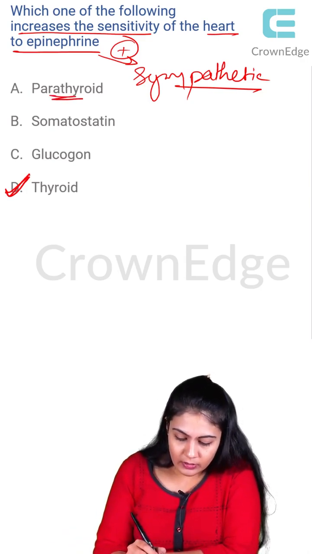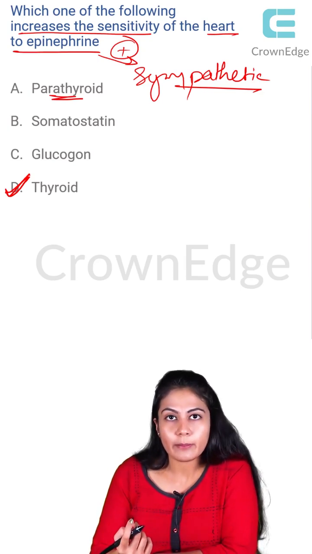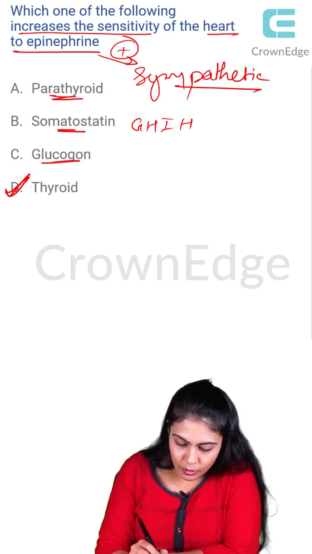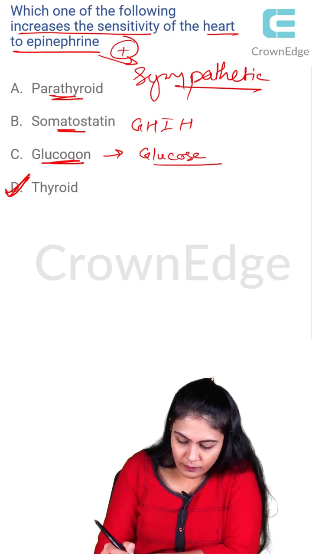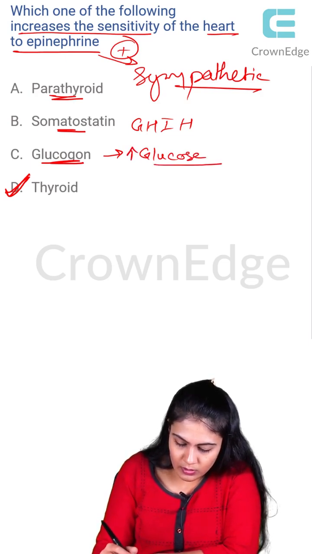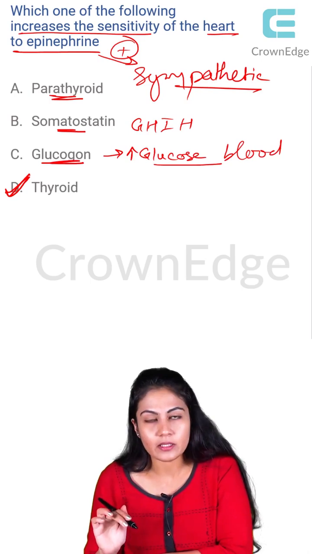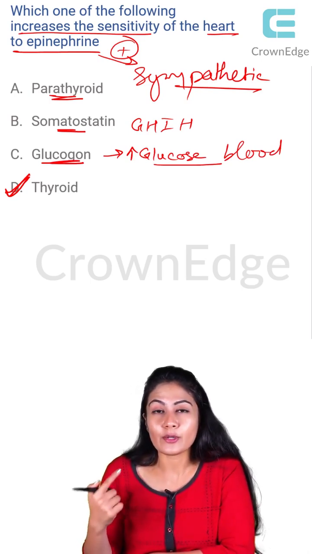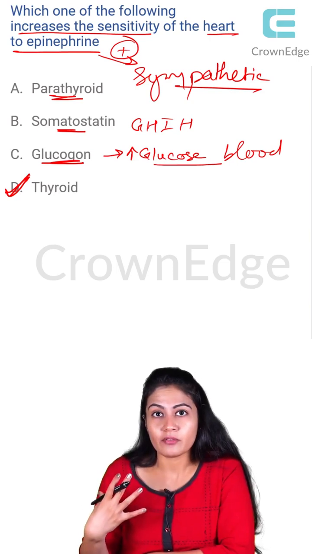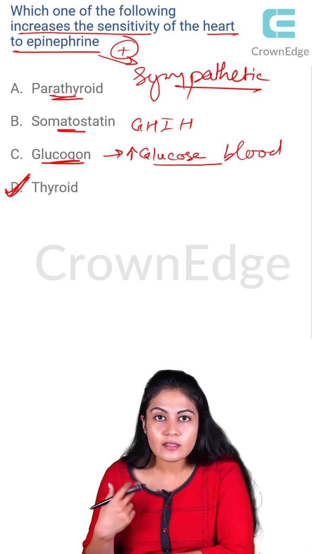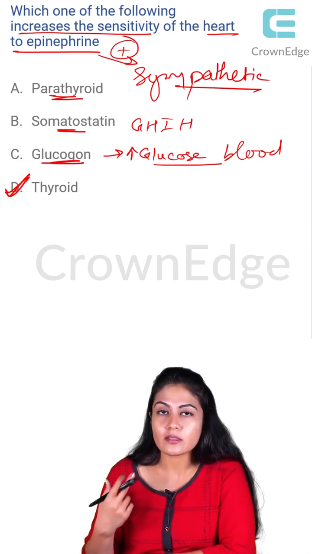See, parathyroid does not have any role in sympathetic and parasympathetic activity. Same with somatostatin, which is the growth hormone inhibiting hormone, right? And glucagon, which takes part in increasing glucose in the blood, right? So they do not have any role in the sympathetic system. But you know, hyperthyroid people are very, very hyperactive, right? So that means they have excessive activation of all the systems, right?